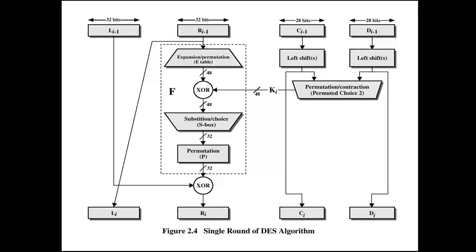Here you can check the LI and RI, which we get as input for round 2. This is how it is going to happen. And in the key, where there are 28-bit keys, when we left shift those keys, after left shifting, 28-bit C and D are generated again, which can be used for the next round.